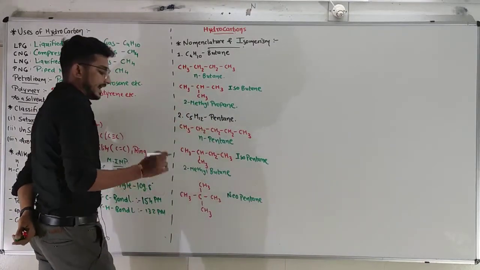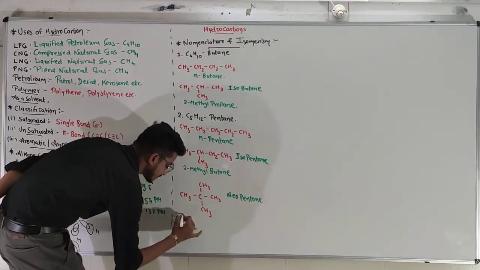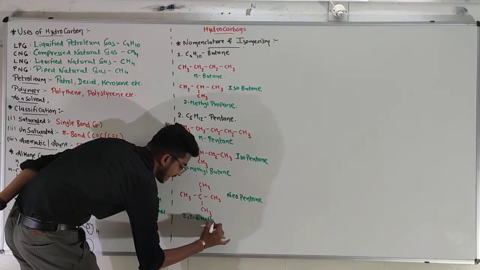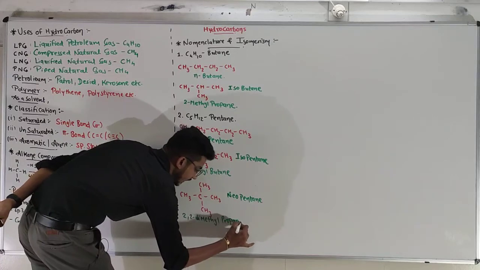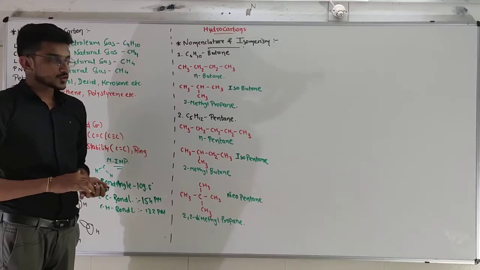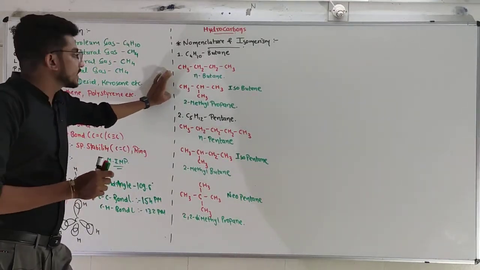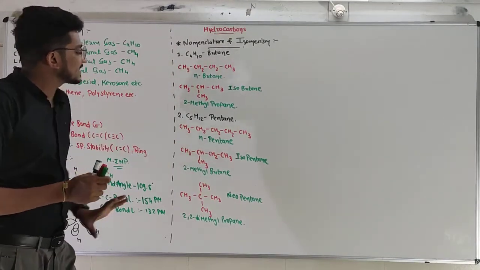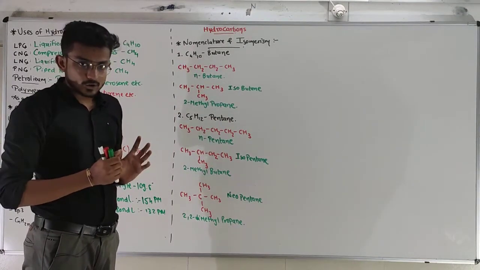Common name. An IUPAC name. 3 carbon in a chain and 2 branches are there. That's why 2,2-dimethylpropane will be the IUPAC name of this compound. So, 2 isomers, precisely, branch isomers of butane, 2 branch isomers of butane and 3 branch isomers of the pentane. Okay.